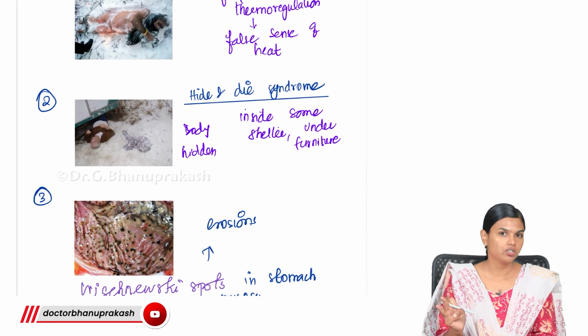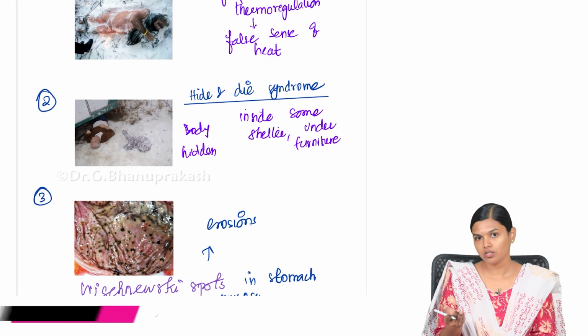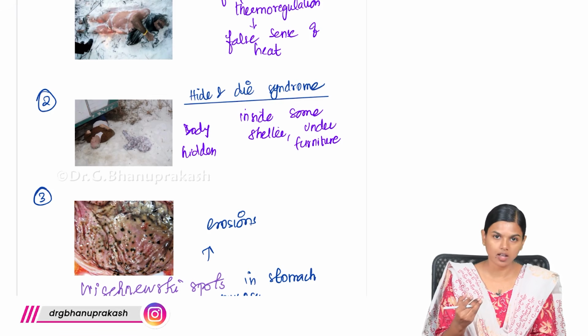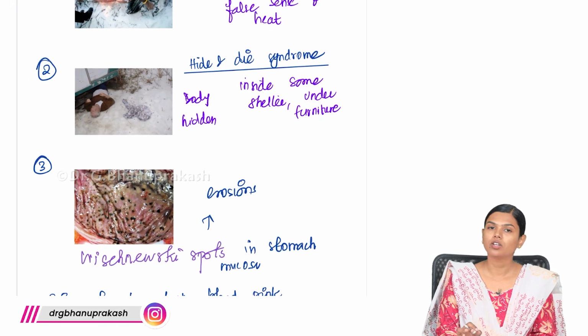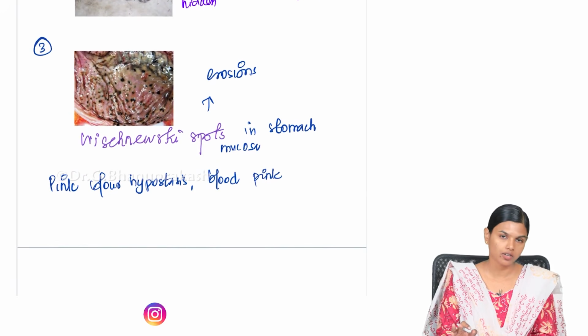So first, the definition of hypothermia, that is below 35 degrees Celsius. And what are the phenomena that you can see? With tissue freezing you can see frostbite, without freezing you can see trench foot and acral ulcers, and finally in death you can see paradoxical undressing, hide and die syndrome and Wischnewski spots. So these are very important things that you can get to see in hypothermia.